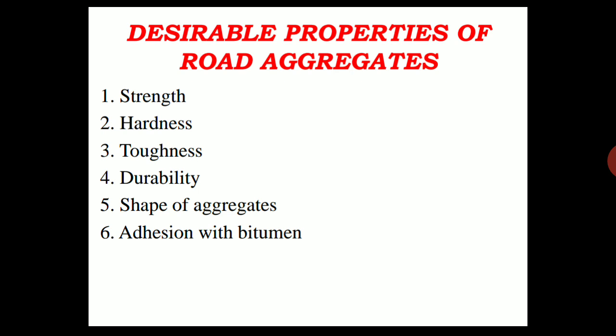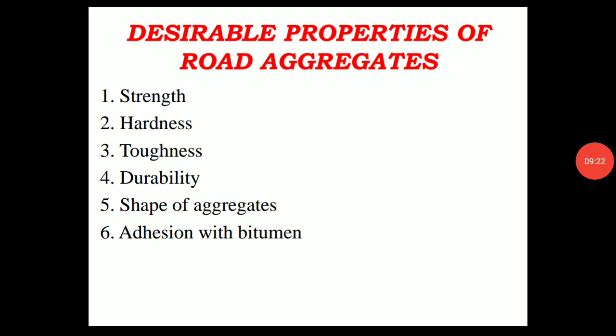And coming to the next part, that is the adhesion with the bitumen. The aggregates used in bituminous pavements should have less affinity with water when compared with the bituminous materials, or else the bituminous coating on the aggregate will be stripped off in the presence of water. So the aggregates we use should be free from moisture content as well as water content,